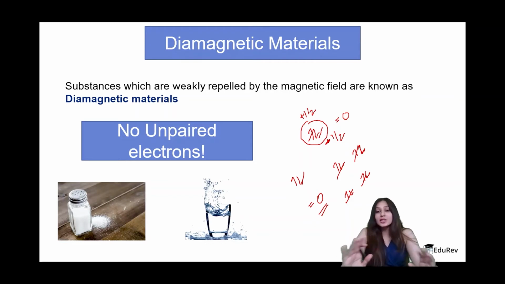Okay, they have zero magnetic moments because all the electrons are paired and there is no unpaired electron present. The main examples which you have to remember, which can be asked in exams, are salt and water. Also some other examples which you see around yourself, of course, wood. All these are diamagnetic substances. They can never be magnetized.